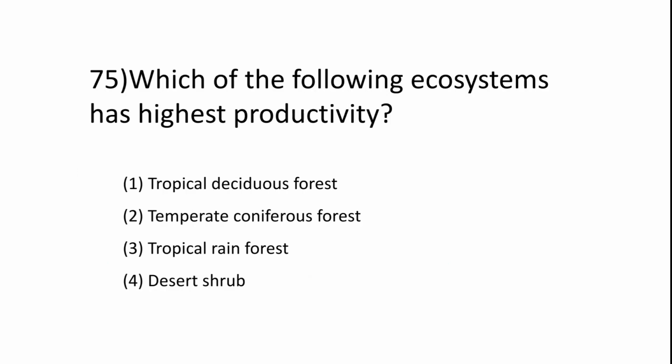Okay, next question. Which of the following ecosystems has highest productivity? 1. Tropical deciduous forest. 2. Temperate coniferous forest. 3. Tropical rainforest. 4. Desert shrub. The answer is tropical rainforest.